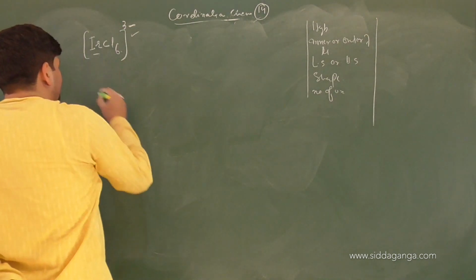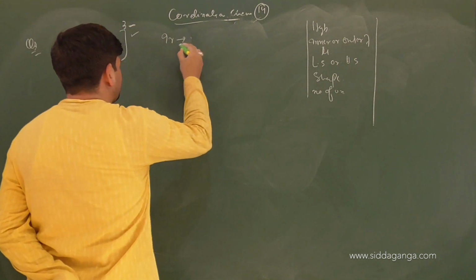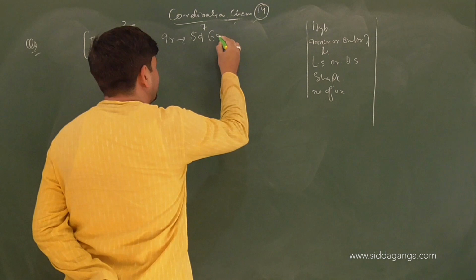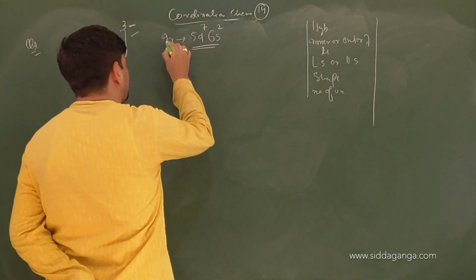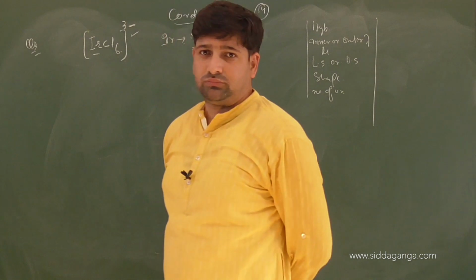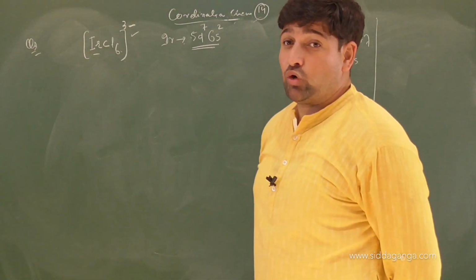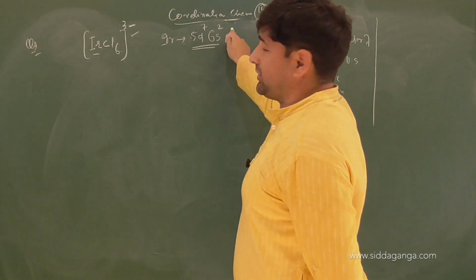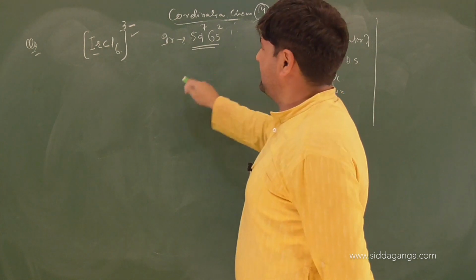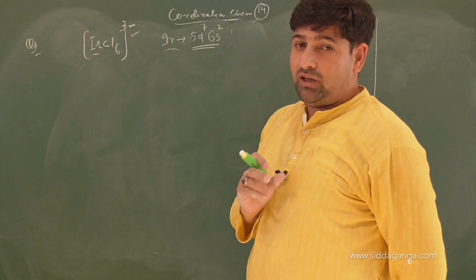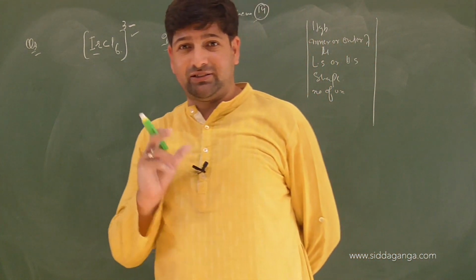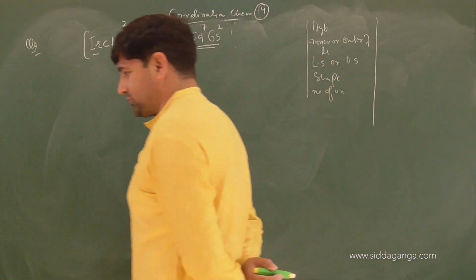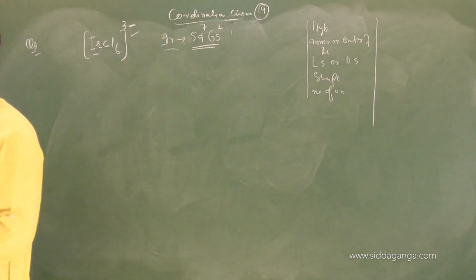Let me tell you, the outermost electronic configuration of iridium is 5d7 6s2. So iridium belongs to which family? Cobalt family. Cobalt, rhodium, iridium. The cobalt electronic configuration is what? 3d7. This is 4d7, 5d7. Now the important thing. Now keep in mind the factors affecting crystal field splitting energy and decide what is going to happen here. I've given you 1 minute to solve this question.